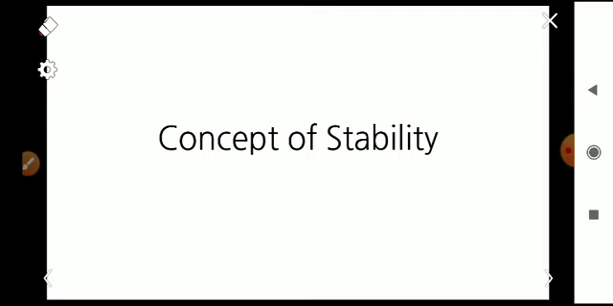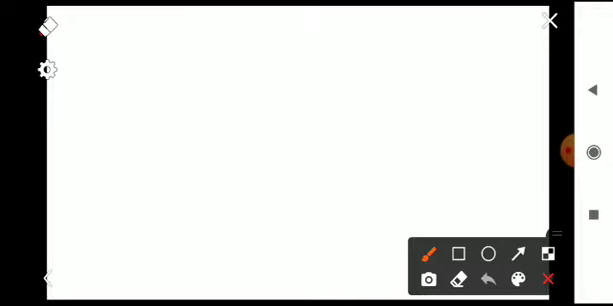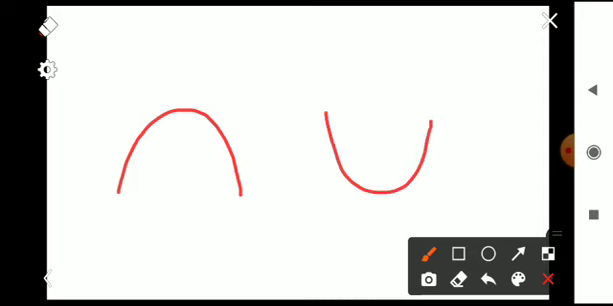In simple words, we can define stability like this. Suppose you have two ports placed like this, and you place a ball in each of them. One ball is placed in the first port, and another ball is placed in the second port. So these are two systems: this is system 1 and this is system 2.